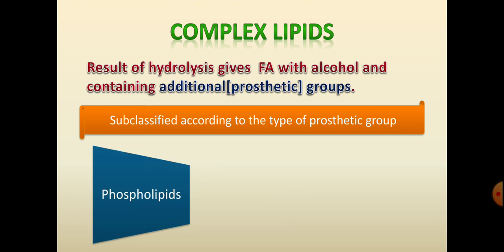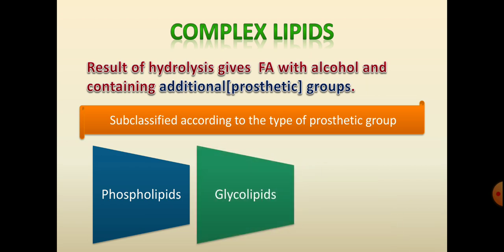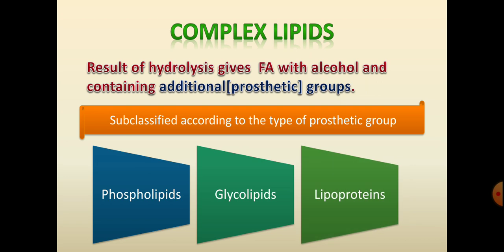If the complex lipid contains phosphoric acid, they are called phospholipid. If it contains carbohydrate as the prosthetic group, they are called glycolipid. If the additional group or prosthetic group is protein, they are called lipoproteins.